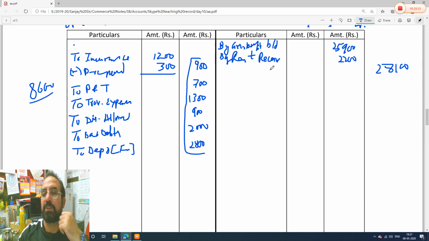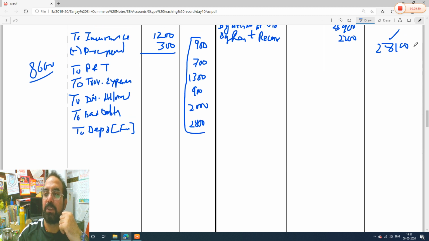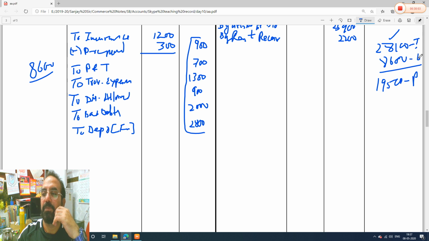And our income total is 28,100. So which side is more? This side is more. So 28,100 is the more. So this is our income, and expense is 8,600. So if you deduct 8,600 from 28,100, what is the profit you are getting? 19,500. So the balance is 19,500. So this 19,500 is what? Profit. Income less expense is profit.